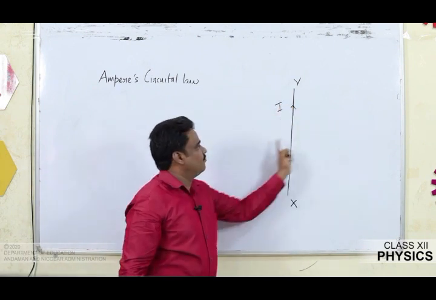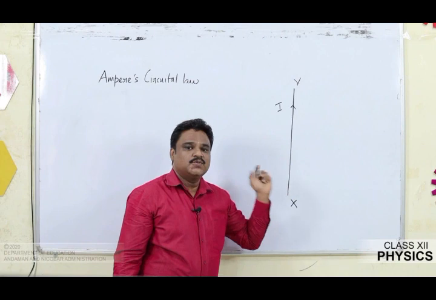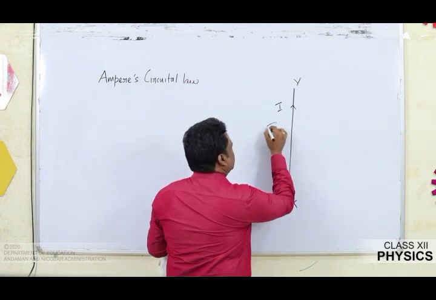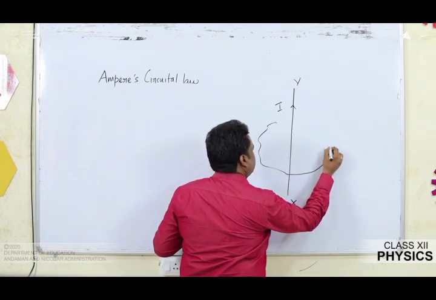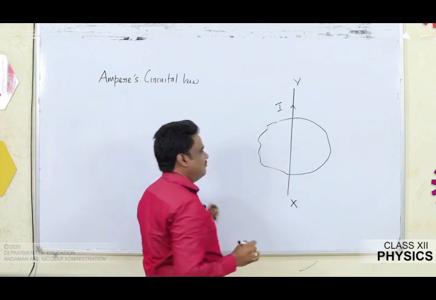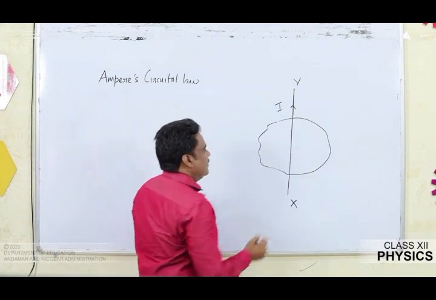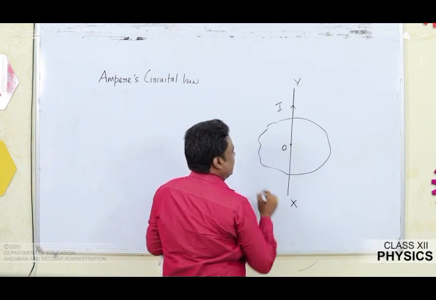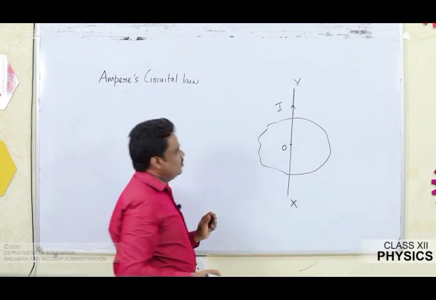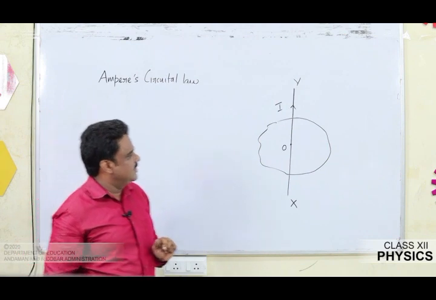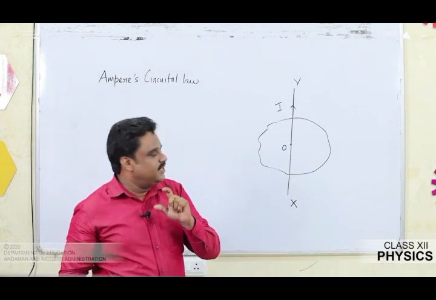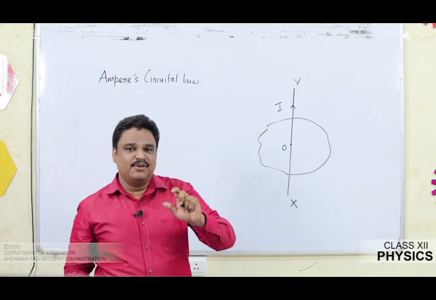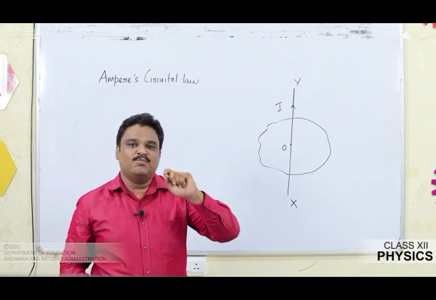Once again, due to the flow of current, a magnetic field is produced. I am going to assume an arbitrary path like this. Say it is of an irregular shape, centered at the conductor. I am going to say O is the center. So in order to prove Ampere's circuital law for this type of structure, I am going to divide the path into a number of small, infinitely small segments.